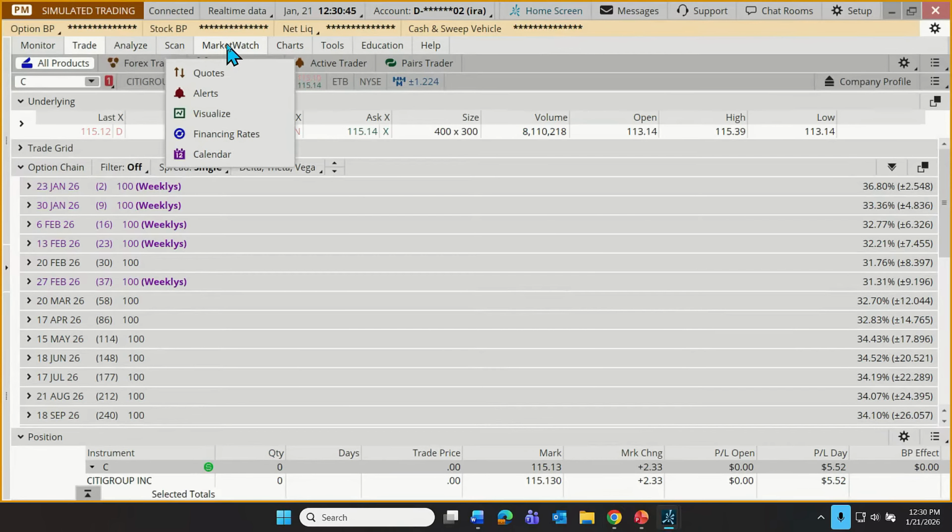Under the Market Watch tab, we can create watch lists. So someone asked earlier about watch lists using this feature known as quotes. We can set up alerts to get notifications when certain things happen on a stock. We can use the visualize feature, which is sort of an overview of how the different companies in different sectors are performing one against the other on the day. We can check the earnings calendar, look for stock splits, other calendar related things right here under the calendar.